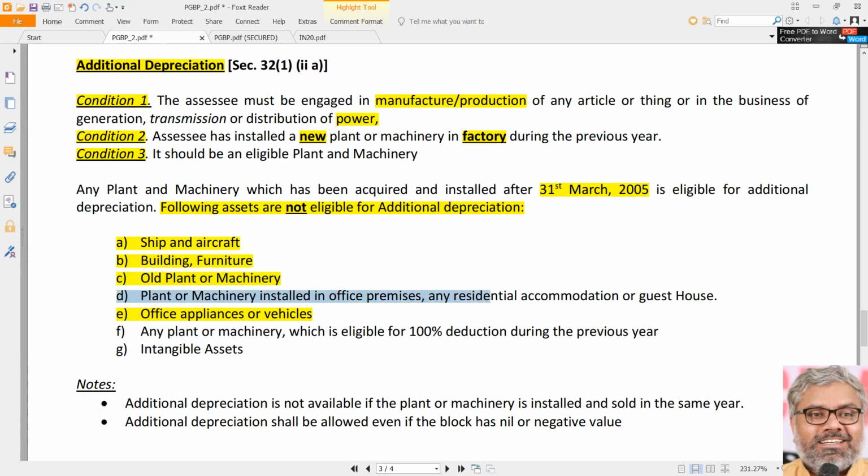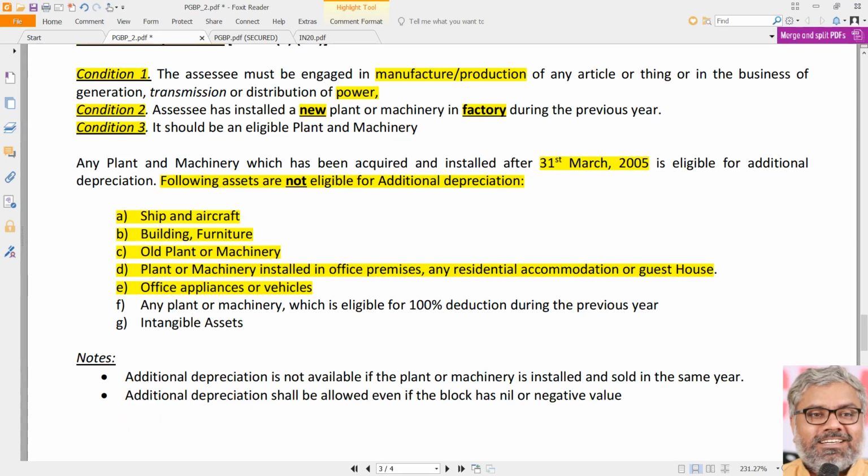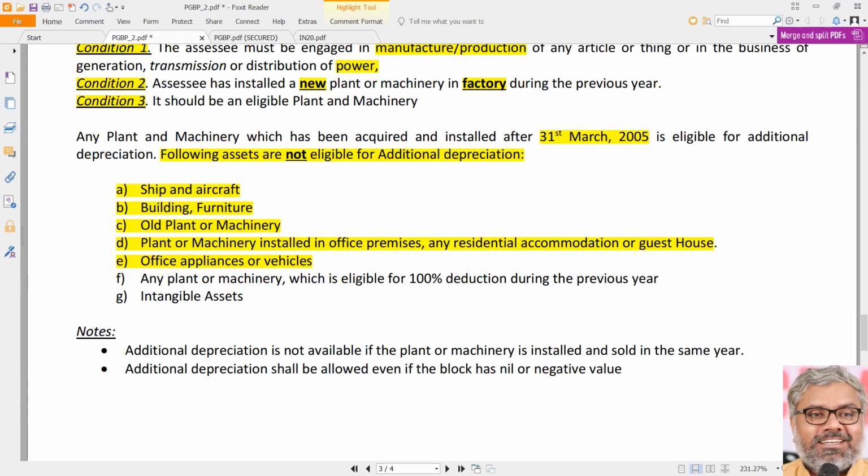What if the plant and machinery is installed in office premises or any residential accommodation or guest house? No, that is not eligible because already the condition number 2 says it should have been installed at the factory, not in office. Let us say a computer is purchased and installed in office. No, it is not eligible for additional depreciation. A printer is purchased and kept in office. No, it is not eligible for additional depreciation. Air conditioner is purchased and kept at the guest house of the CEO. No, it is not eligible for additional depreciation. Like this, these are the assets which are not eligible for additional depreciation.